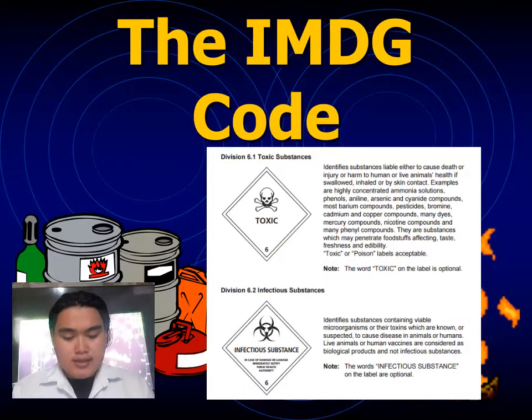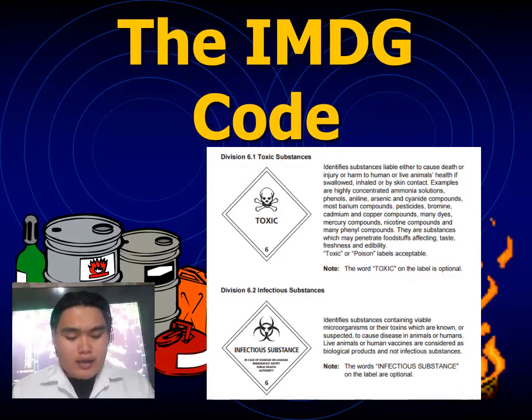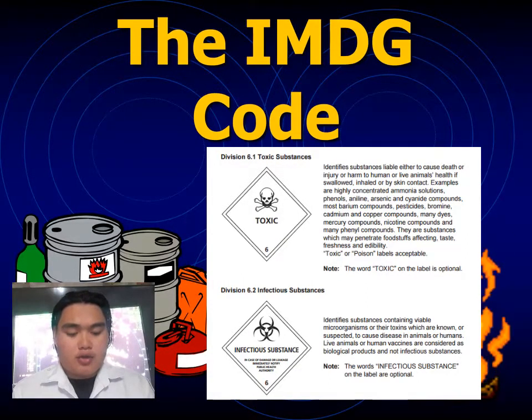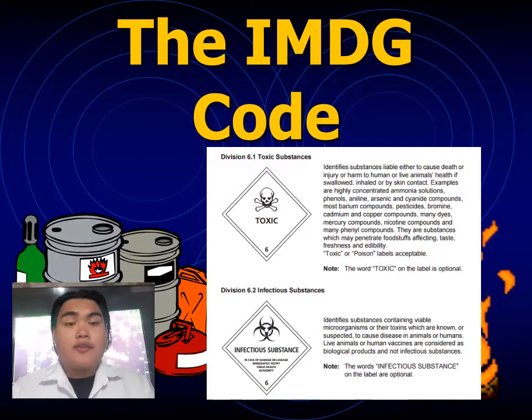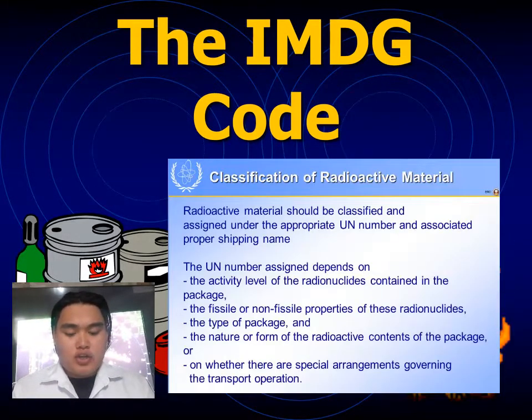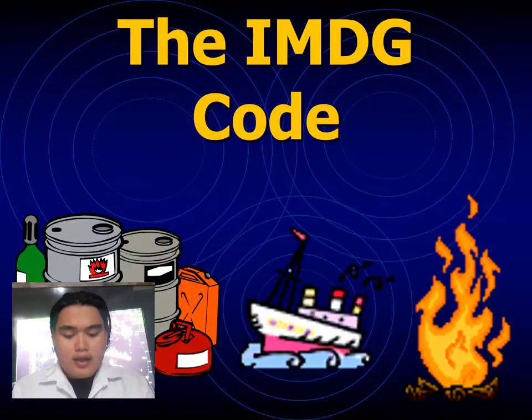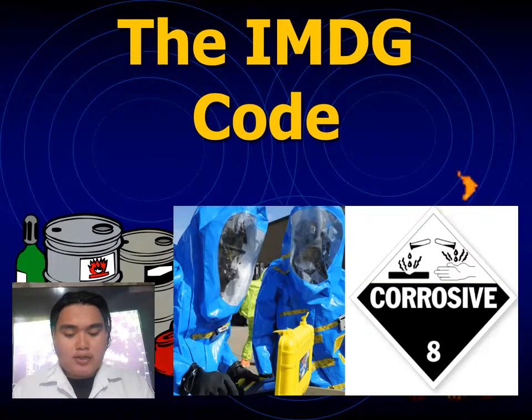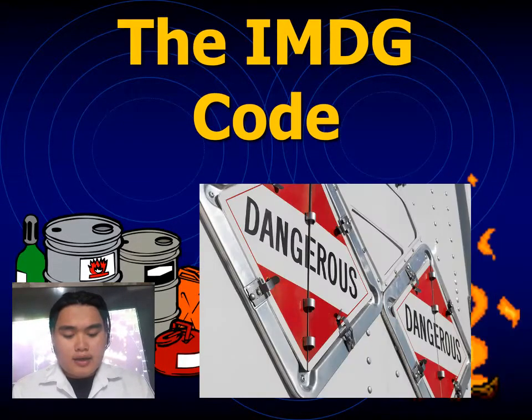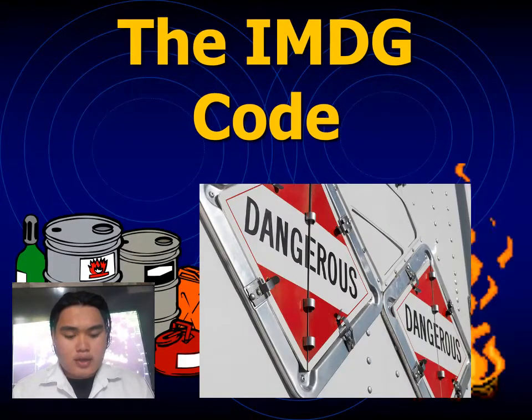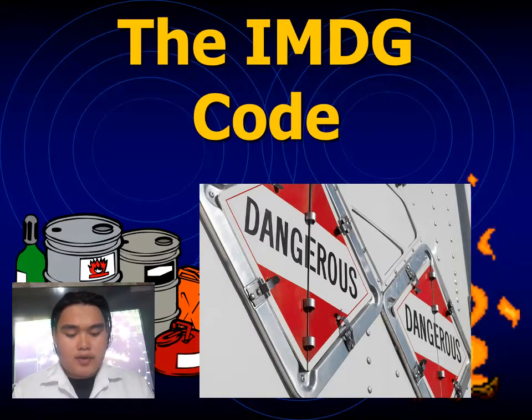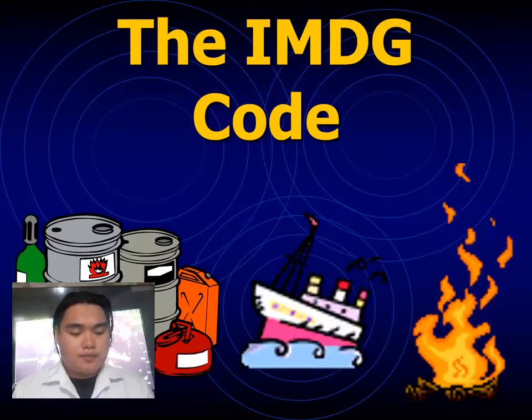Classification 6 is for the kinds of substances that are toxic and could prove to be infective. Classification 7 is specifically for materials that are radioactive. Classification 8 is for materials that face the threat of corrosion and erosion. Classification 9 is for those substances that cannot be classified under any of the above heads.